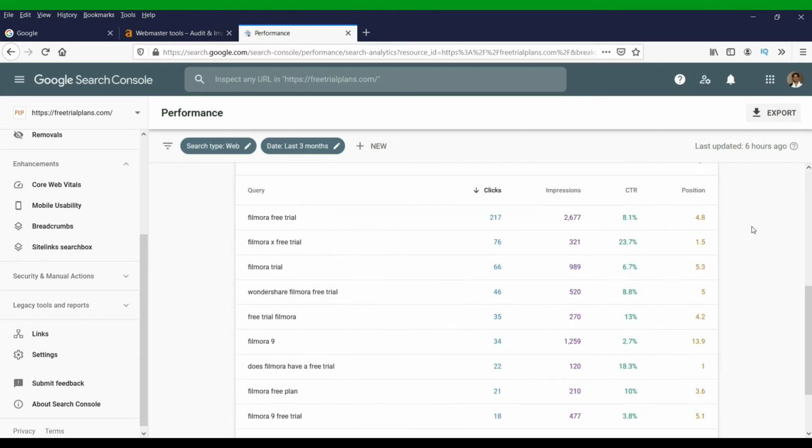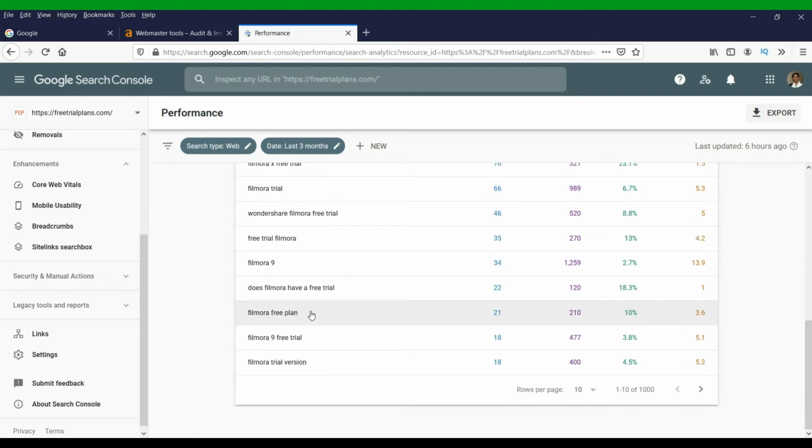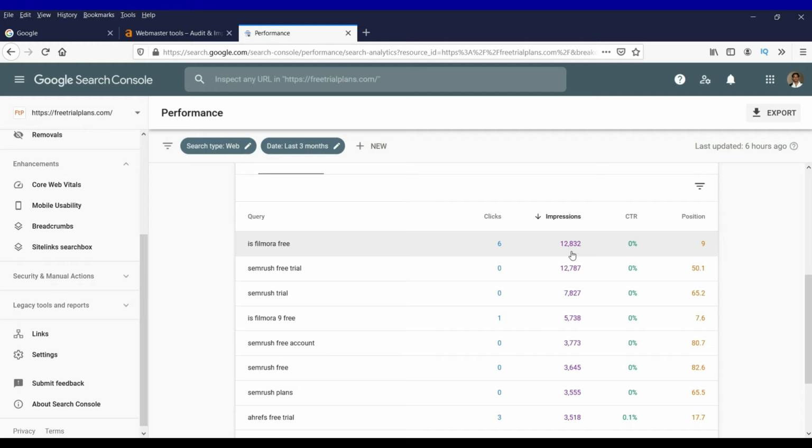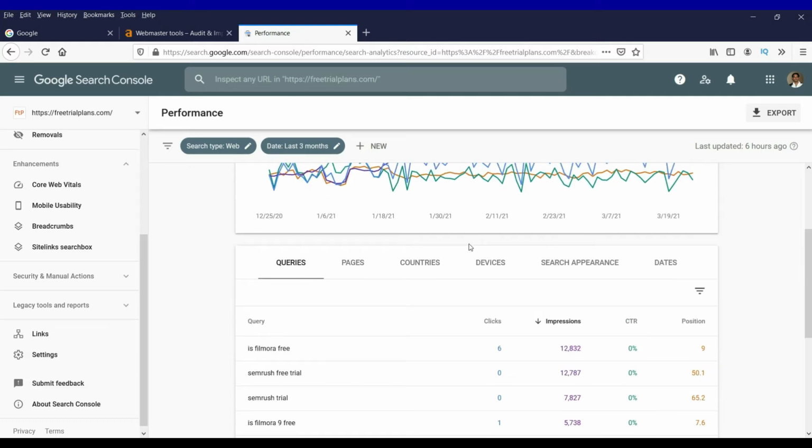Now you can see this here. This is the click-through rate. This is the position of my article. So these are the other keywords that my website is ranking for. Now you can sort them by impressions. Look for the ones with more impressions where I'm at the bottom. So you can use this keyword, try to improve the content of your website, and try to rank your pages for this particular keyword.